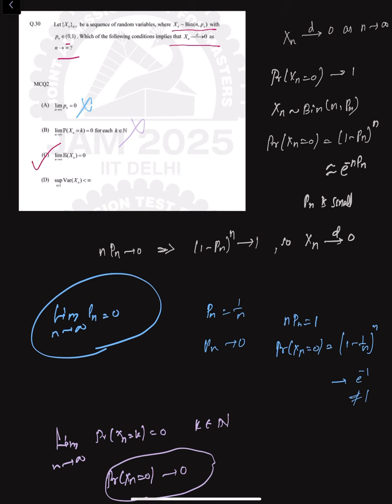Whereas if we consider option D, this doesn't really imply convergence to 0, because again if I take the example as Pn equal to 1 by n, then variance of xn is nPn into (1 minus Pn), which is 1 minus 1 by n. So here the supremum is less than or equal to 1, which is finite. But probability of xn equal to 0 is tending to e to the power of minus 1, which is not equal to 1. So this is also false. So option C is the correct answer.